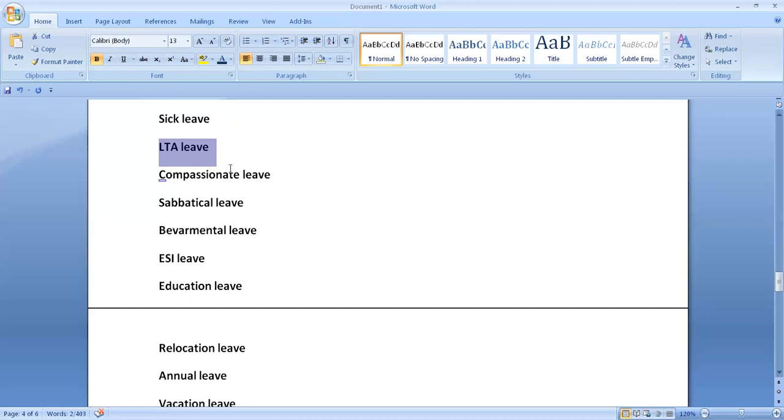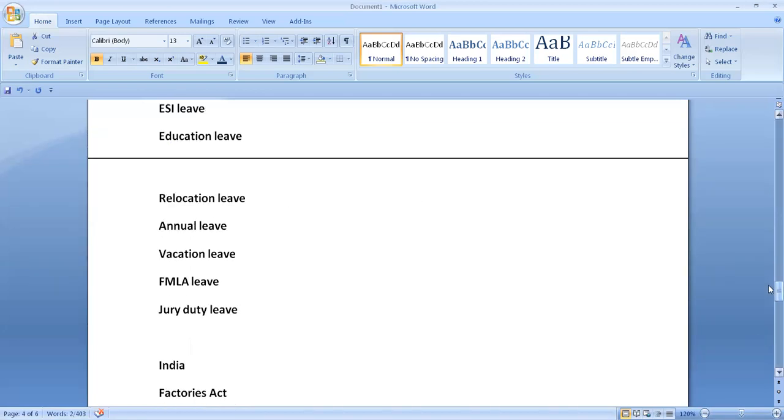And other things, we have annual leave and other types of leaves we can talk about. Annual leave, for example, is not specifically defined, but it can be maintained for up to 2 weeks by the company. Vacation leave is usually given in hours. This is not defined specifically. It is usually maintained at 40 to 80 hours.